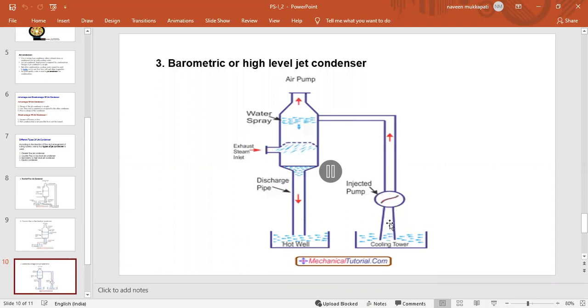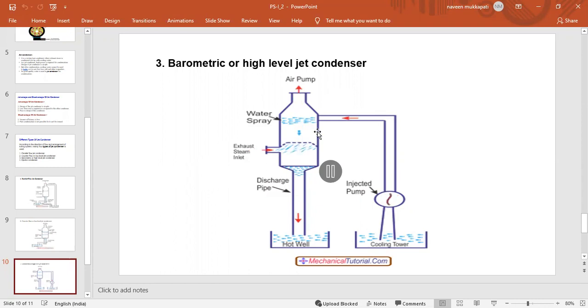By using this cooling tower and the circulating water pump, the water enters the jet condenser like this. In that, there are some sprays. By using those sprays we increase the water pressure for the sprinkling process. This is the water sprays, and the exhaust steam enters like this. This is the exhaust steam, and this is the cooling water inlet.